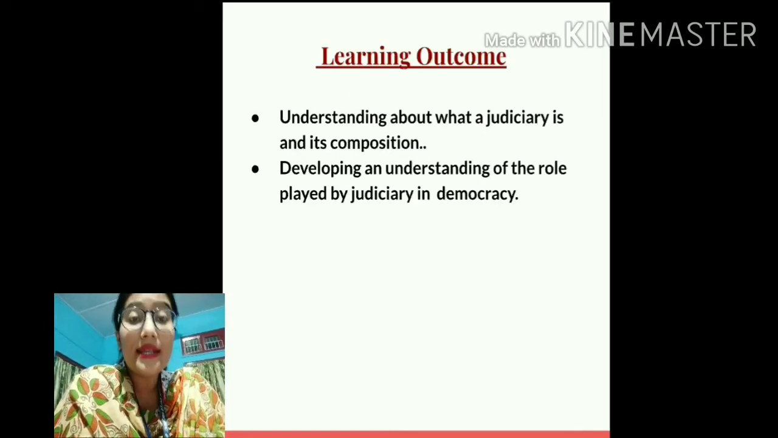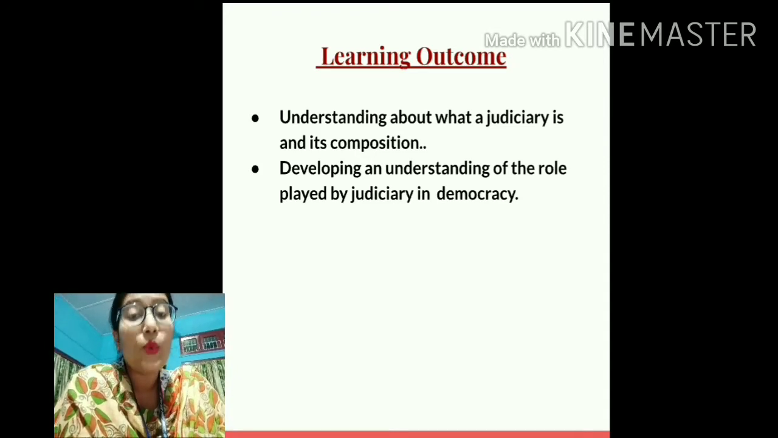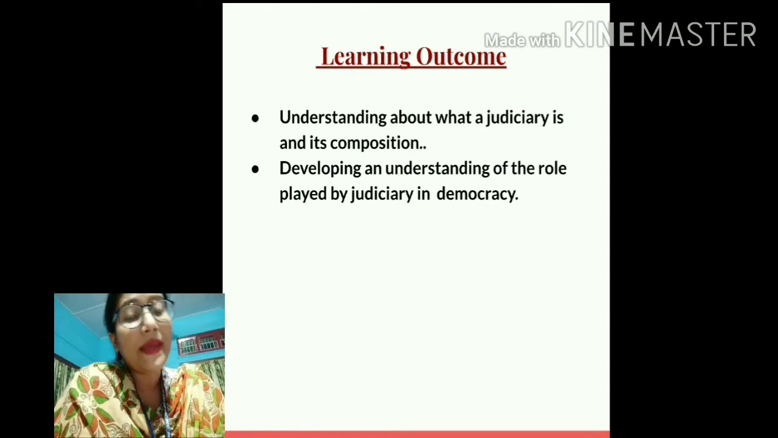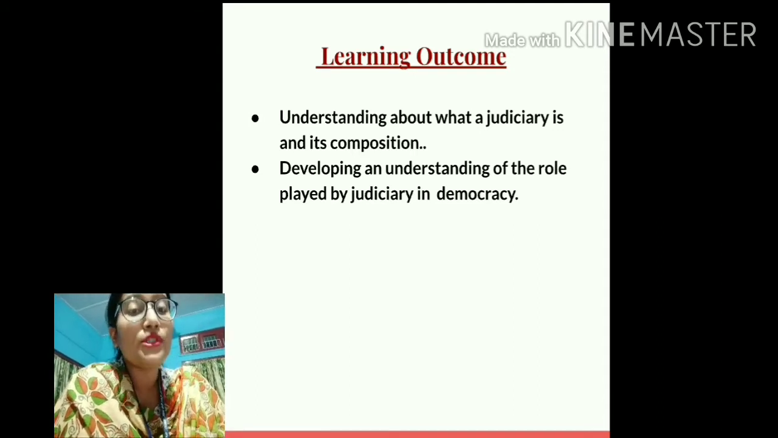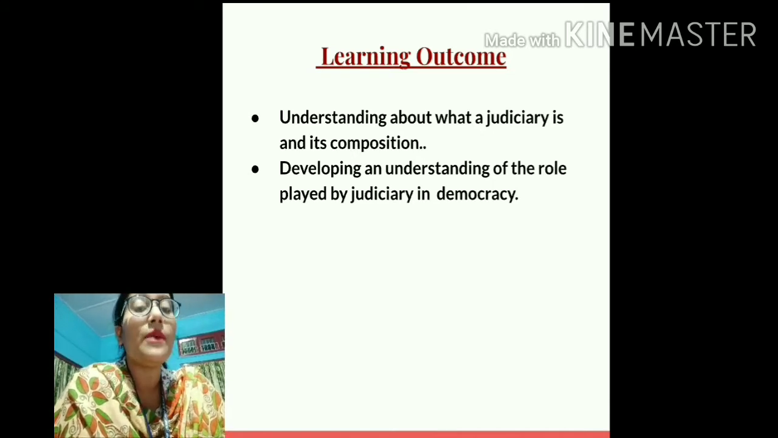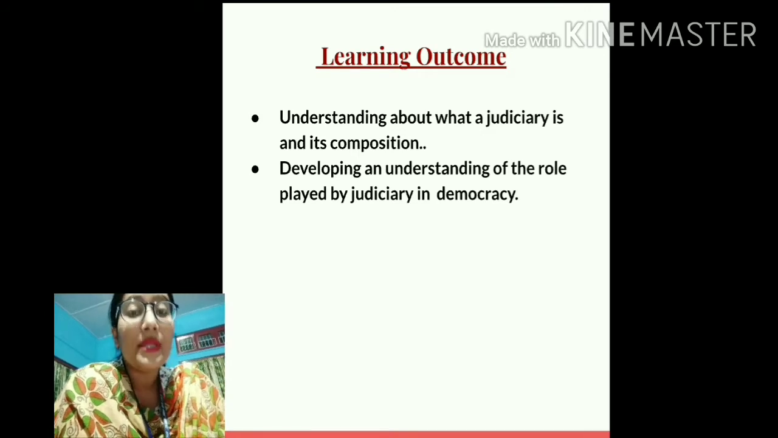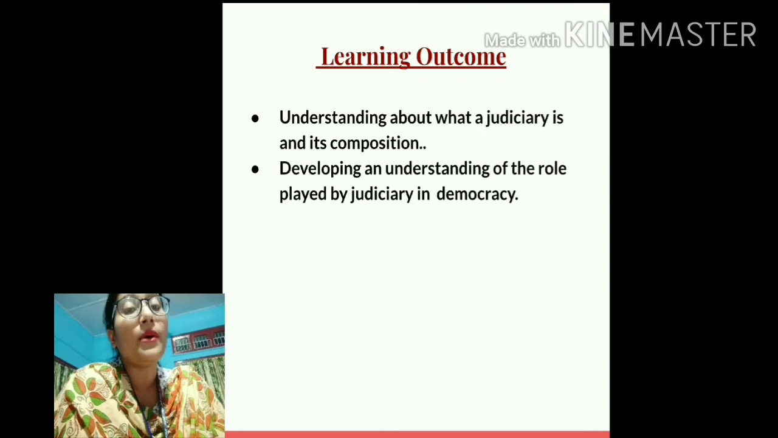Well students, the learning outcomes of today's class are: you will develop an understanding about the term judiciary, what judiciary is. Along with that, you will also develop an understanding about what judiciary includes, that is the composition of judiciary. Not only that, you will also understand the role played by judiciary in a democracy. And when you understand the roles, you will also get to know about the importance of judiciary. Okay?